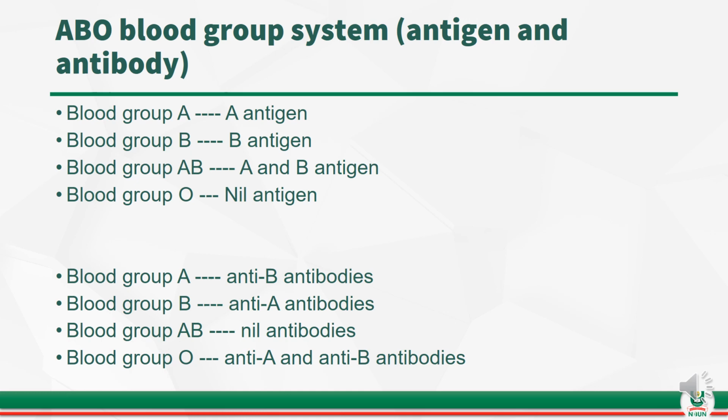So in essence, blood group A has anti-B antibodies. Blood group B has anti-A antibodies. Then blood group AB, which has both A and B antigens, has no antibodies. While blood group O has both anti-A and anti-B antibodies.